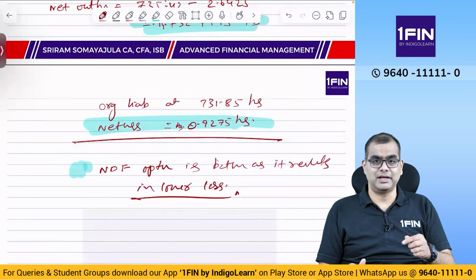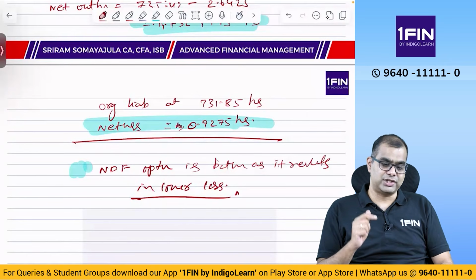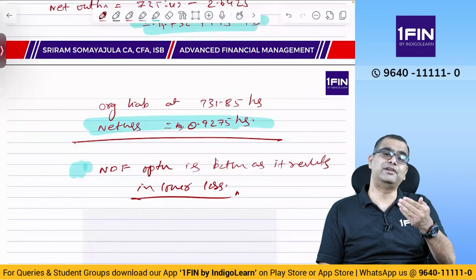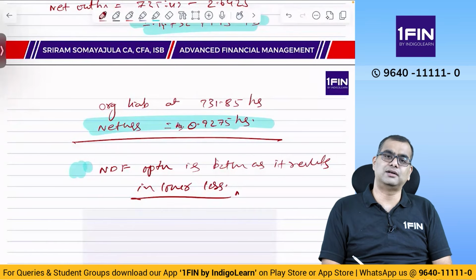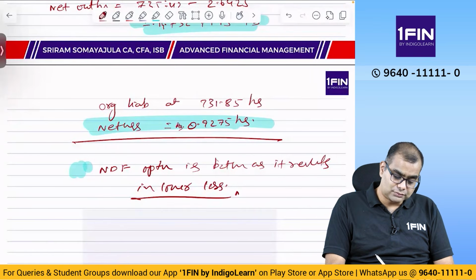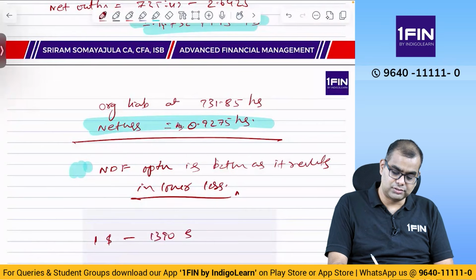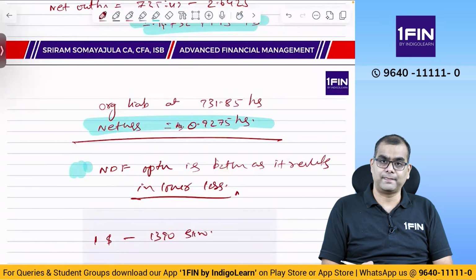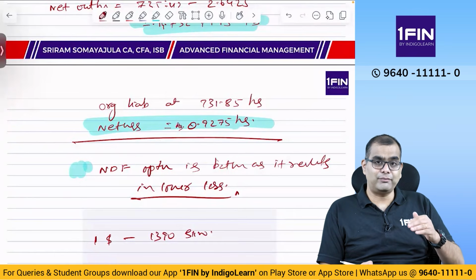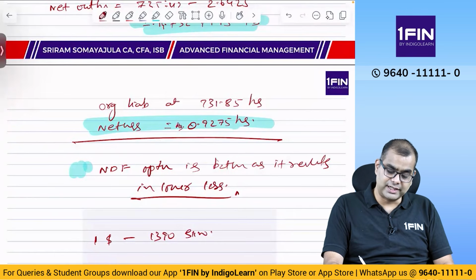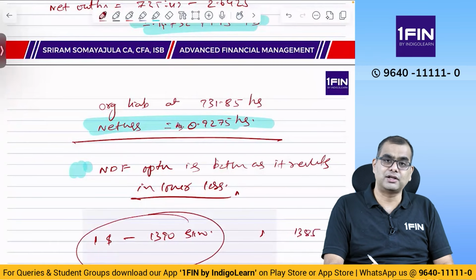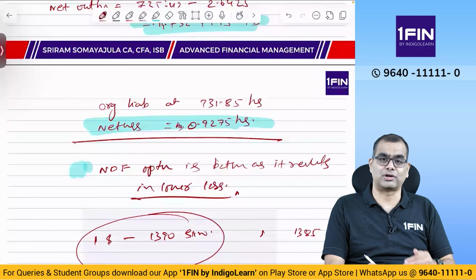In this question, you flip the same argument, which is if I sell $1, I will get an inflow of 1390. That was the rate, right? 1390 was the SKW rate. So $1 is getting me 1390 SKW. On a later date, when I am unwinding this contract, $1 is getting me only 1385. That is, initially itself I was smart to get 5 SKW more.